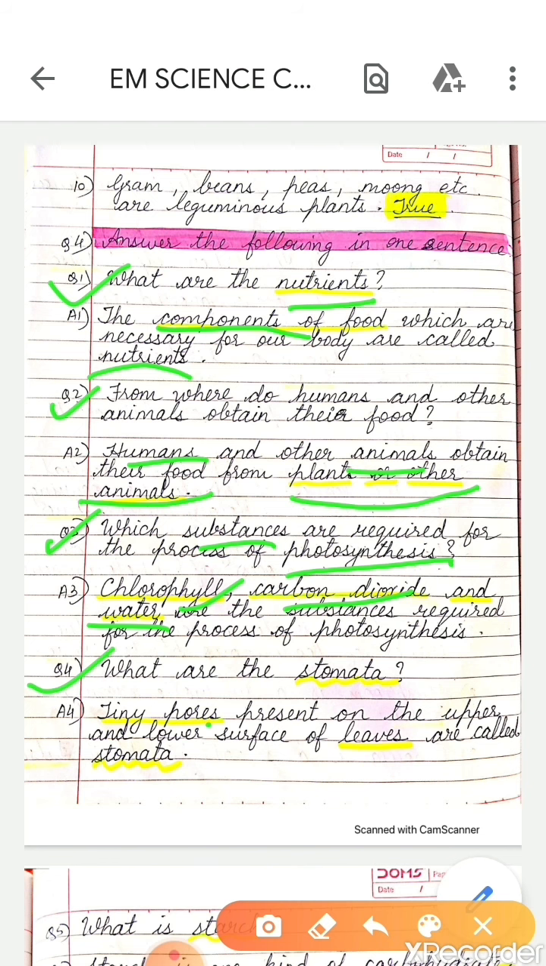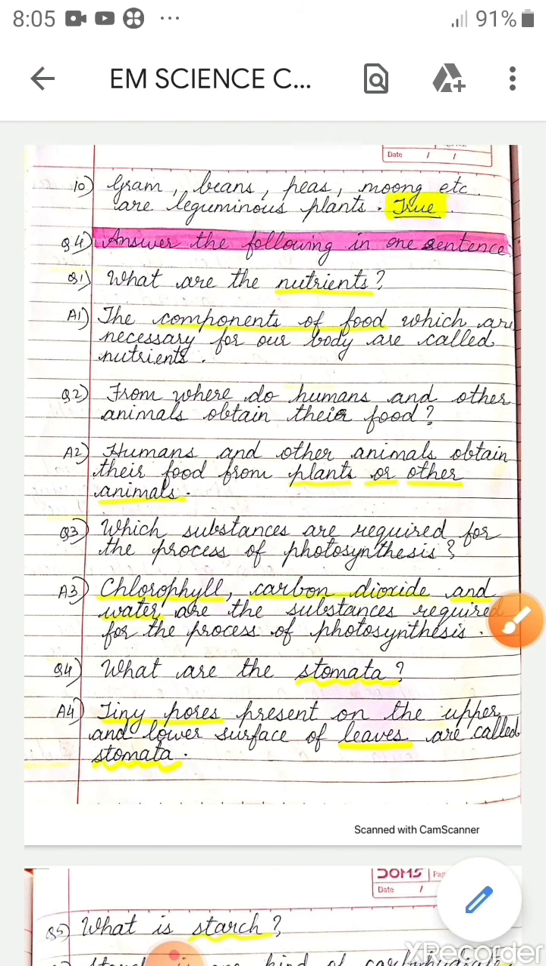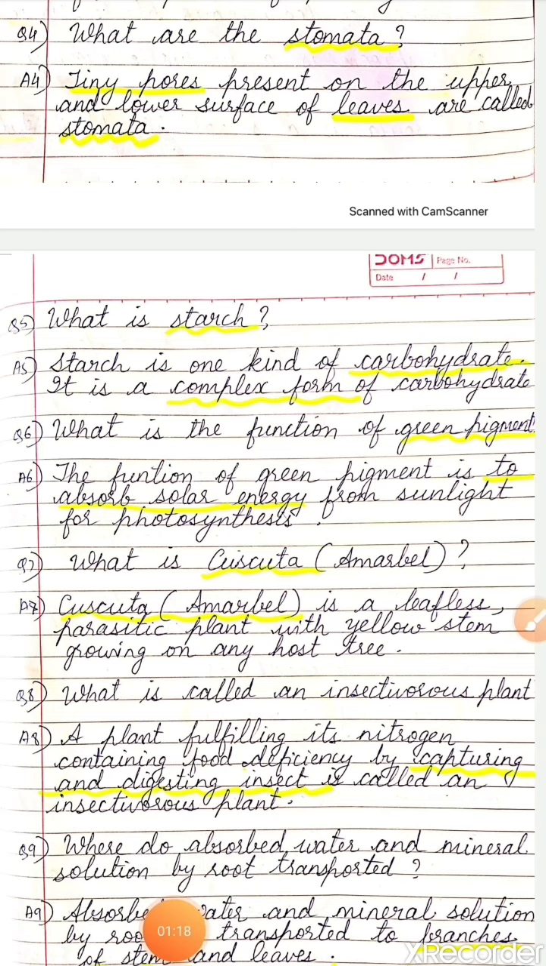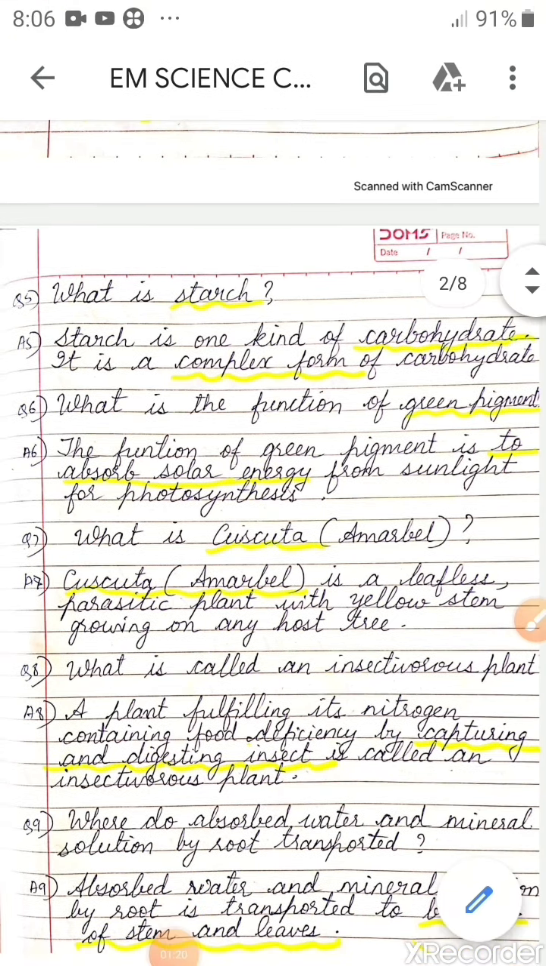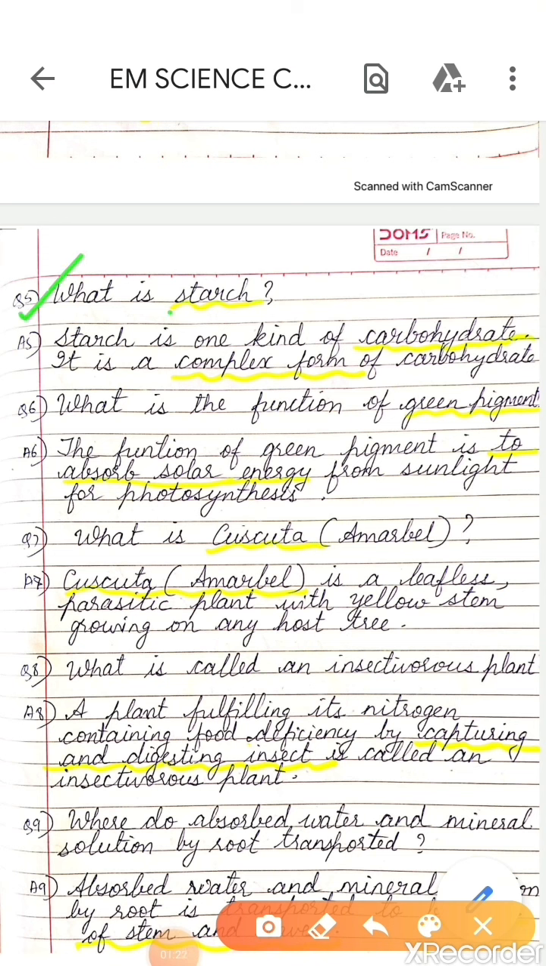Question number 4. What are the stomata? Tiny pores which are invisible to our naked eyes, present on the upper and lower surface of leaves, are called stomata. Question number 5. What is starch? Starch is one kind of carbohydrate. It is a complex form of carbohydrate.